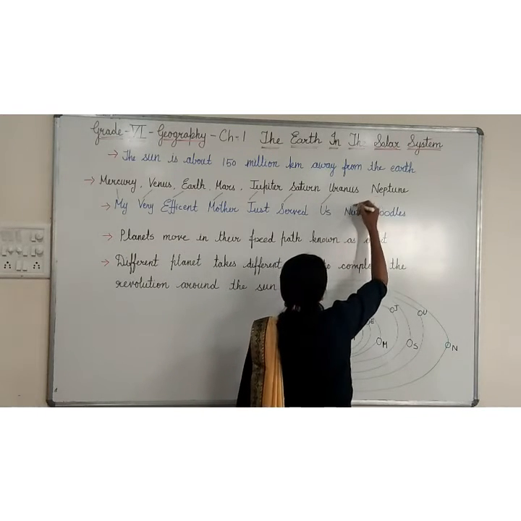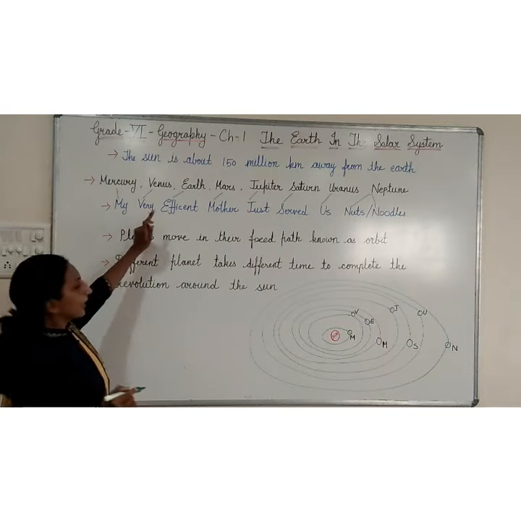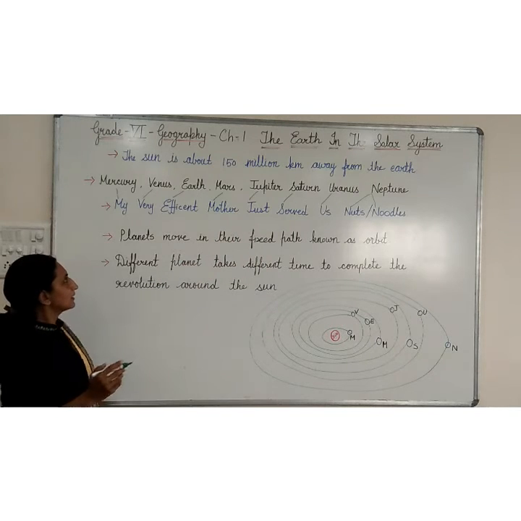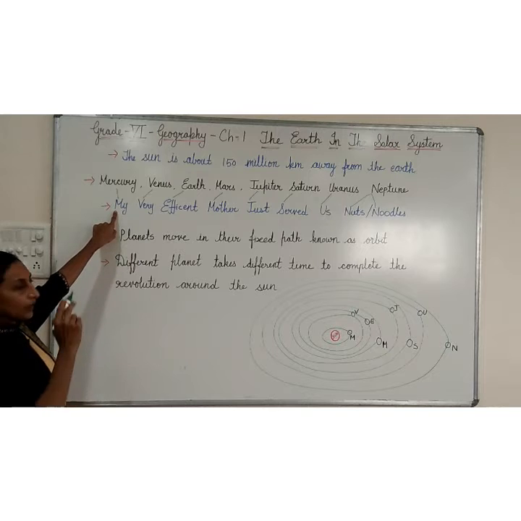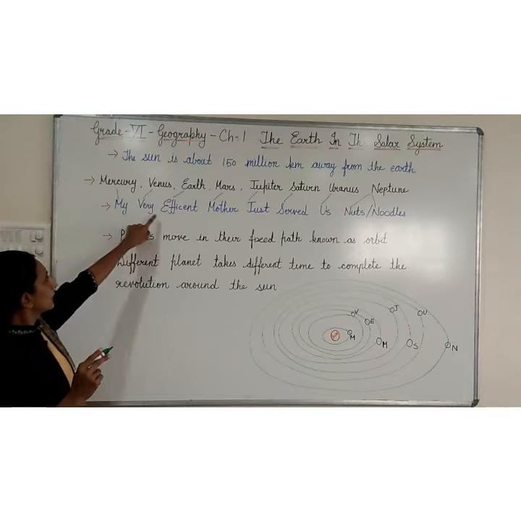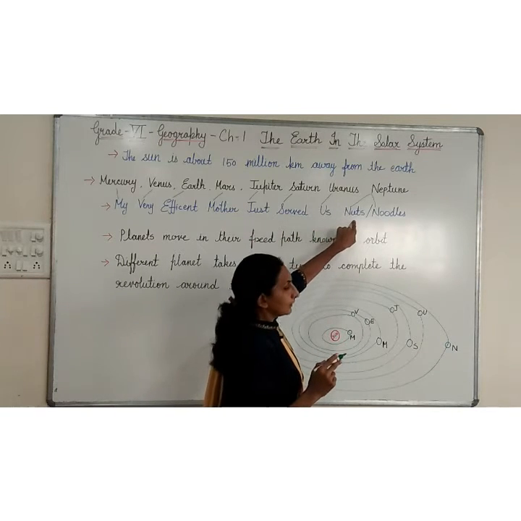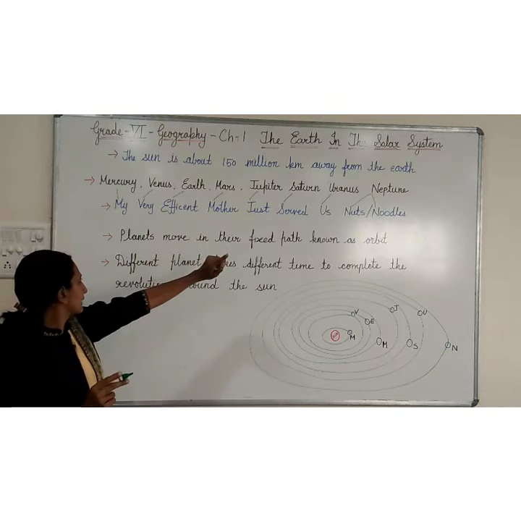Both the N are for Neptune. The first letter of each word is according to the name of the planets: Mercury, Venus, Earth, Mars, Jupiter, Saturn, Uranus and Neptune. Like this you can remember the names of the planets.